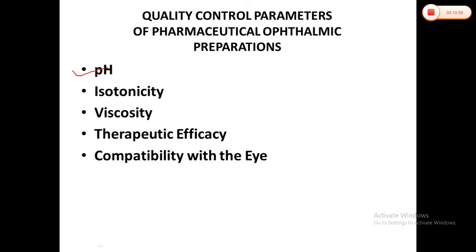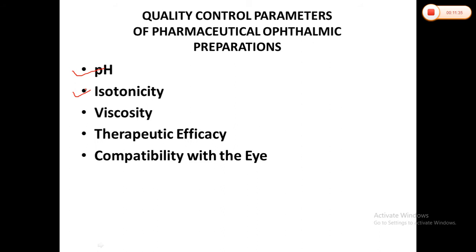The second important factor or parameter that we have to consider is isotonicity. It is the same parameter that we also considered in our parenteral formulations. As we know, isotonicity means equal tone. A solution is said to be isotonic when its effective osmolar concentration is the same as that of another solution. So that is called an isotonic solution.